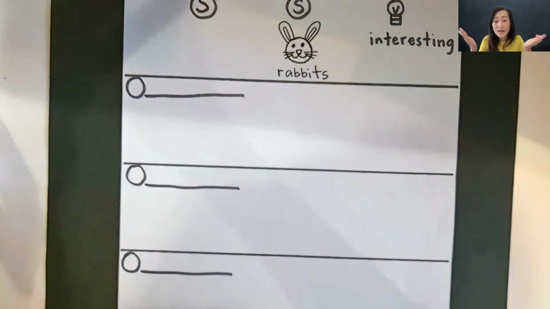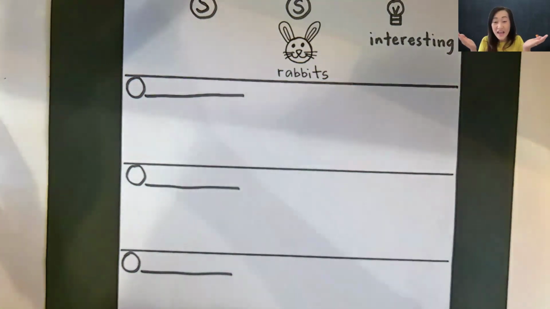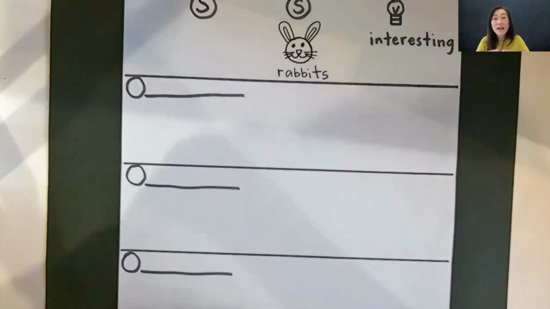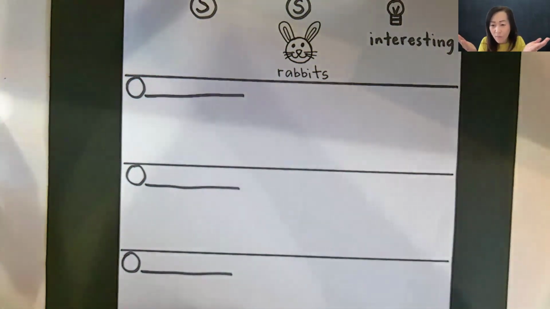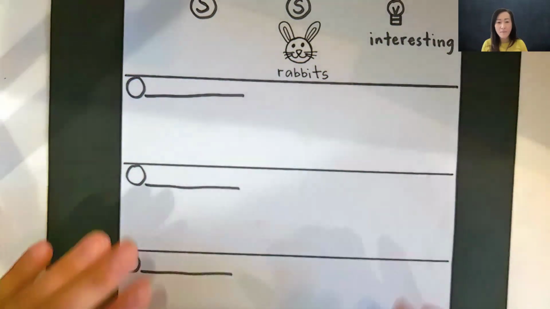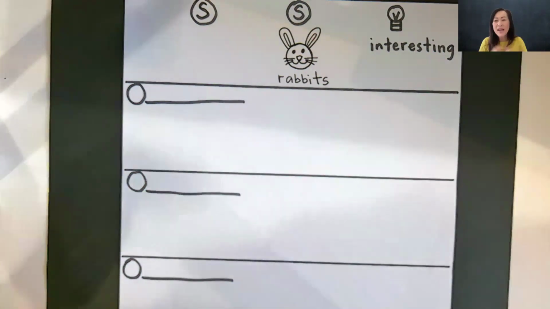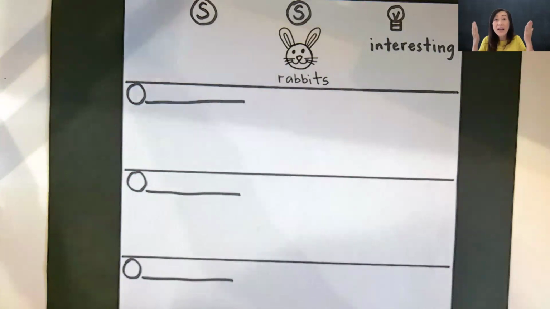Who or what is in our story? Oh, this is not a story. Who or what is in my writing? Who or what is this going to be about? Okay, let's say that again. Who or what is this going to be about? Ready, go. Who or what is this going to be about? Oh, thank you so much. I see you guys with your arms. Okay, that's step two. Step three, what's the big idea? Ready? Step three, what's the big idea?